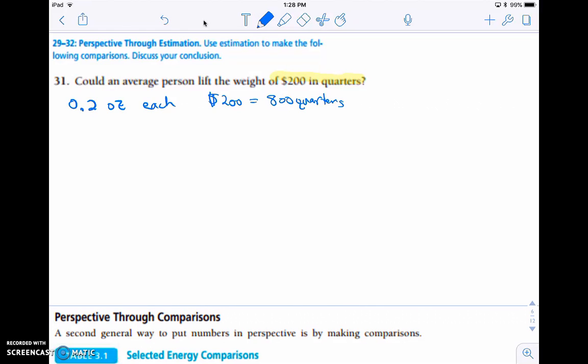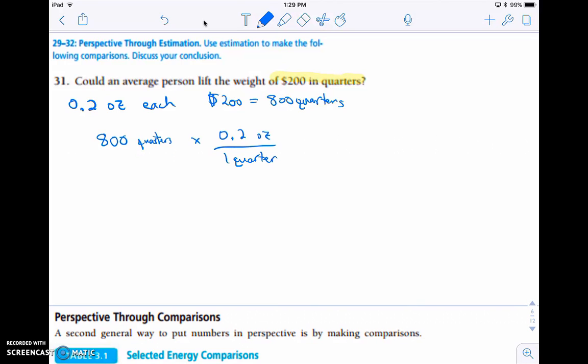So what we're going to do is take our 800 quarters. So we have 800 quarters, and remember it's 0.2 ounces for every 1 quarter.